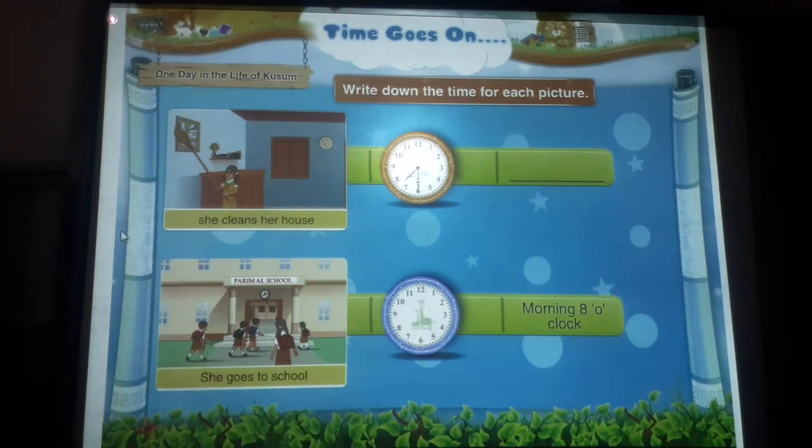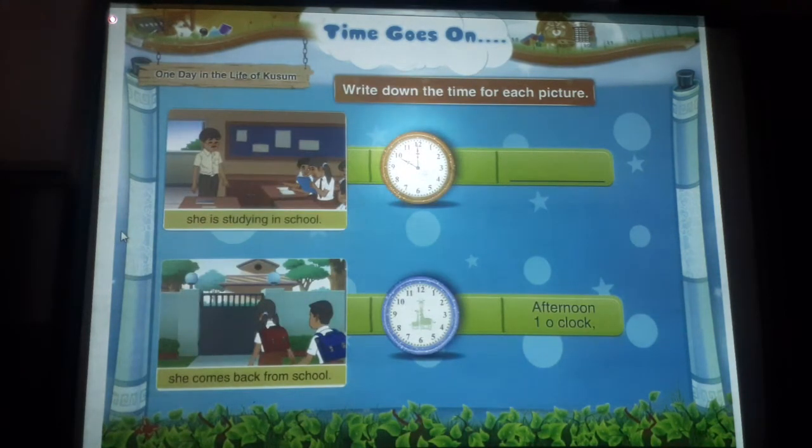So, morning 7:30 hours, like this. Exactly at 8 o'clock in the morning, she goes to school. To show this time on the clock, keep the small hour hand at 8 and the long minute hand at 12.